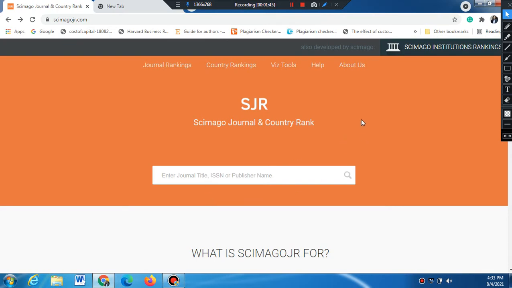Okay, so you can also explore scopus.com, but on the Scopus website the quartiles are not mentioned. So if you want to know the exact quartile and H index of the journal, you must log in to Scimago Journal and Country Rank. This will give you the SJR. Okay, Scimago Journal and Country Rank.